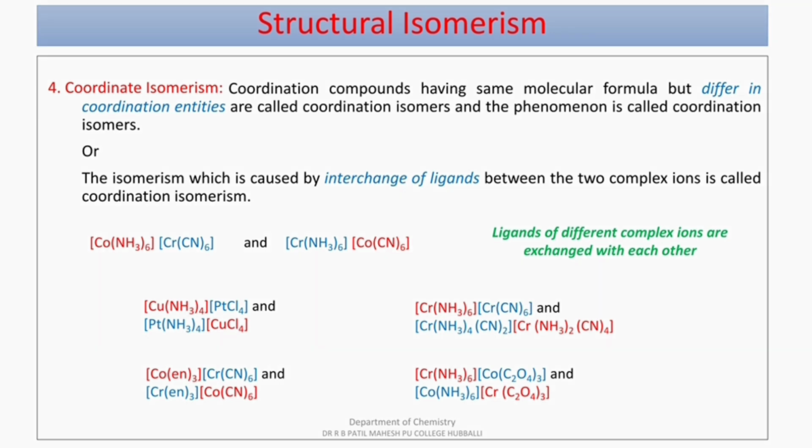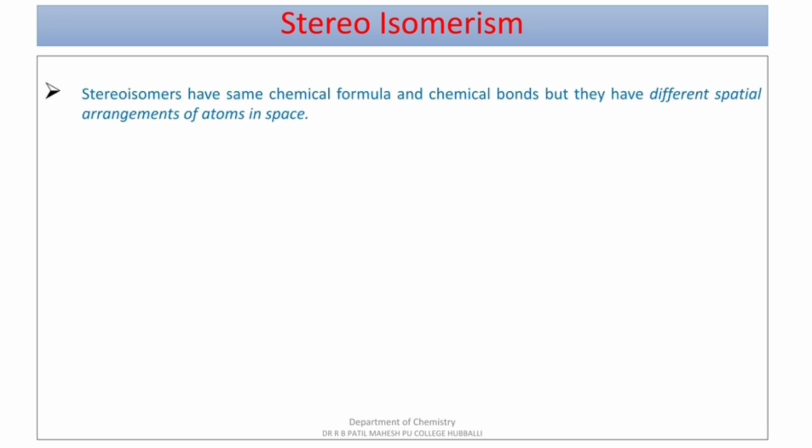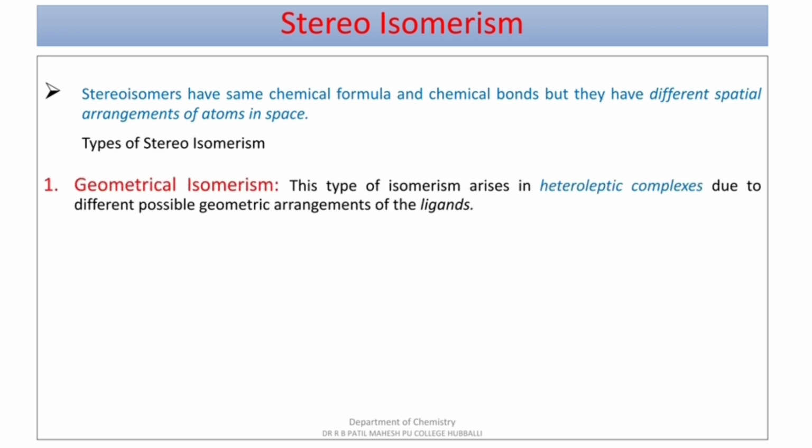Moving to the second type of isomerism, that is stereoisomerism. These stereoisomers have same chemical formula and bonding, but they have different spatial arrangement of atoms in space. The first type, that is geometrical isomerism.